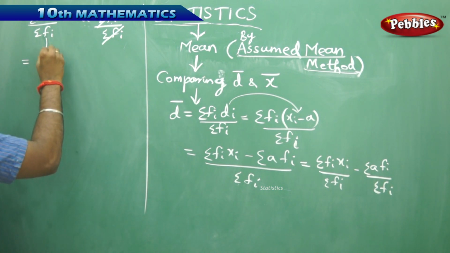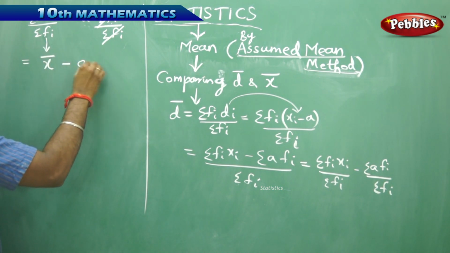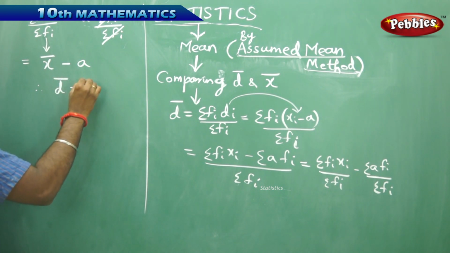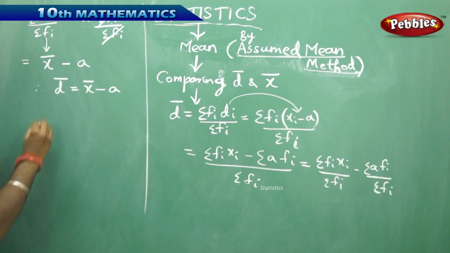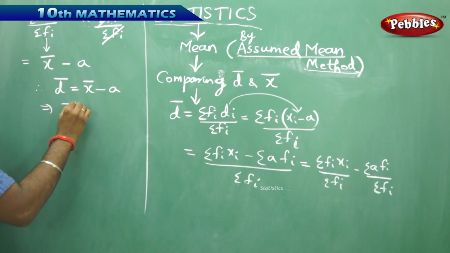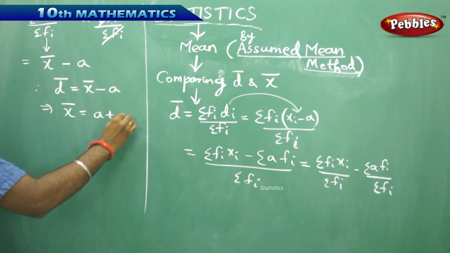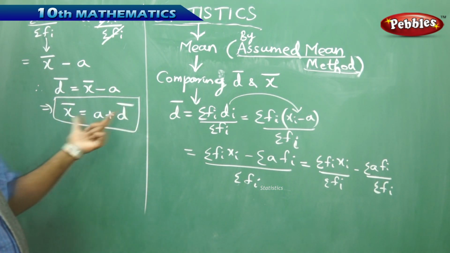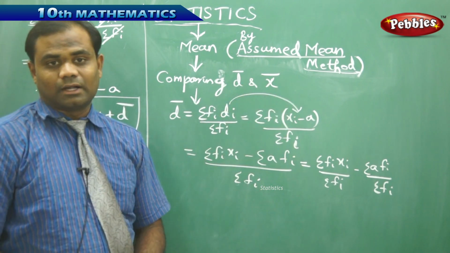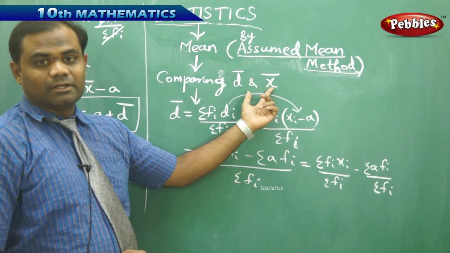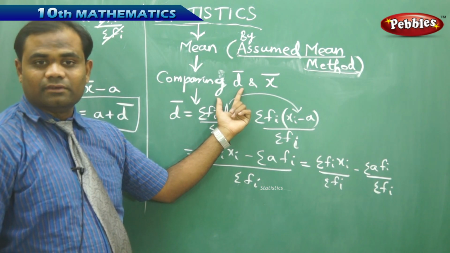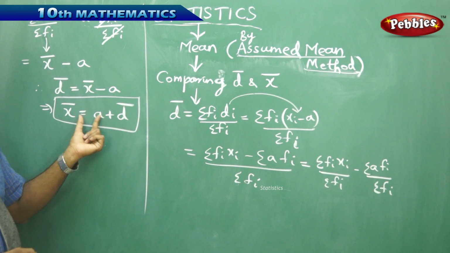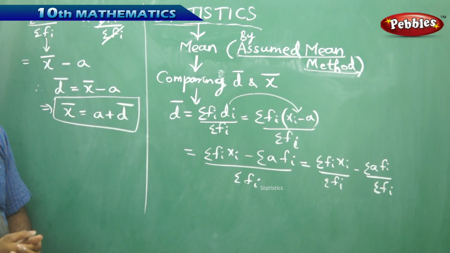Therefore, I can denote this first term as x bar minus a. Finally, I have the relation which says d bar is x bar minus a. That implies my mean is given by a plus d bar, which is how I understand the relation between d bar and x bar. The exact mean and the mean using the deviation are compared using x bar equals a plus d bar, where a is the assumed mean.